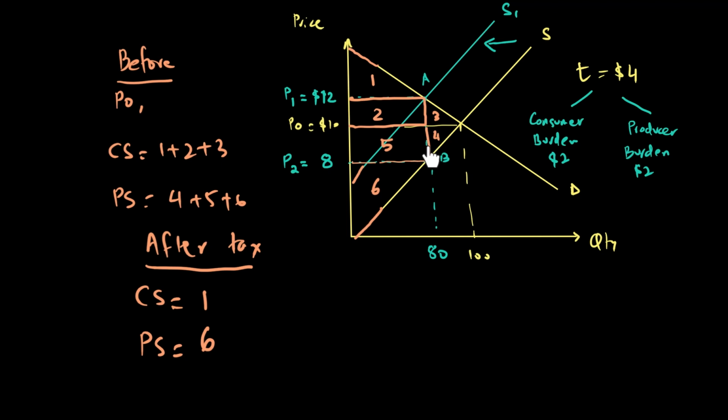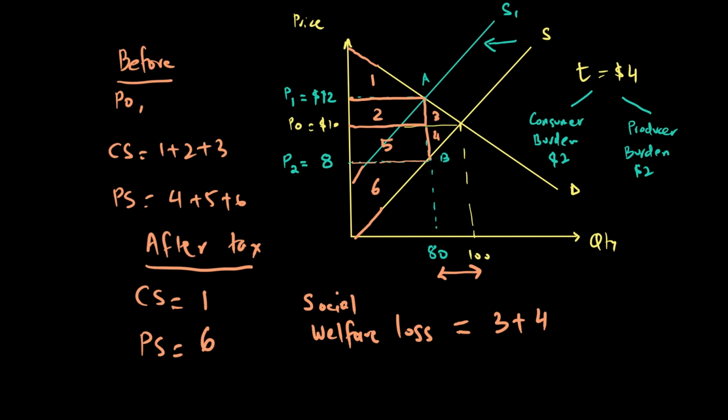Now 3 and 4 is a quantity that was never bought in the market, because as we said, the quantity bought and sold will go down. So areas 3 and 4 are no longer in this equation, because this quantity is not bought. These 20 units that are not being sold, we will call 3 and 4 our social welfare loss, because this area didn't go to any party, be it consumers or producers, as the quantity sold has now gone down to 80.